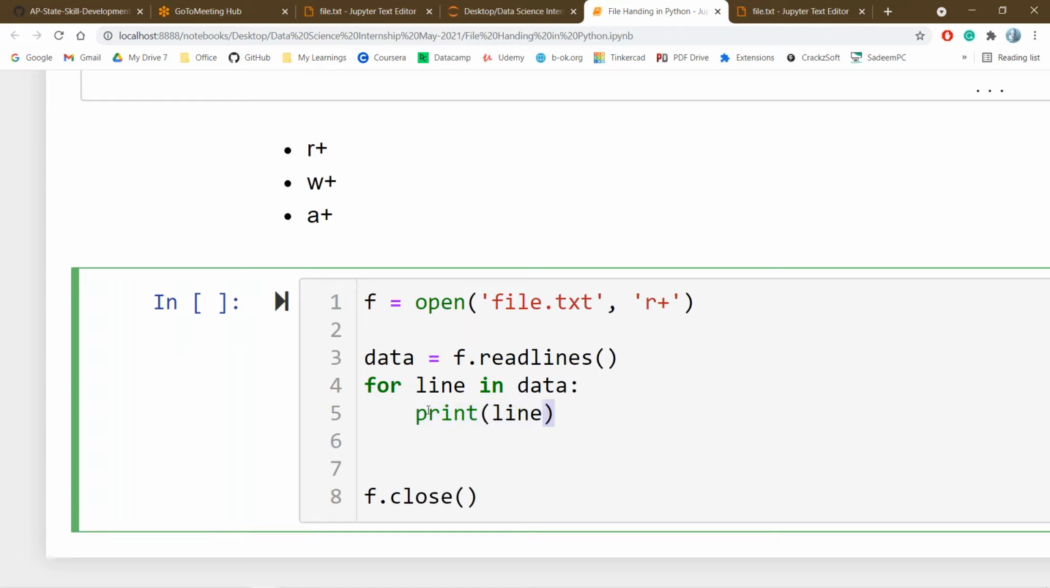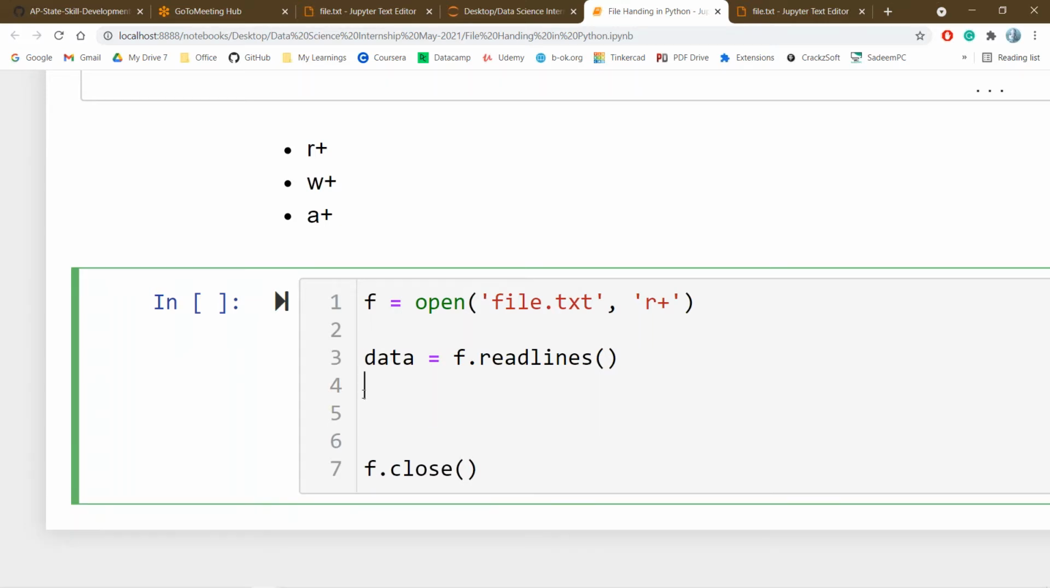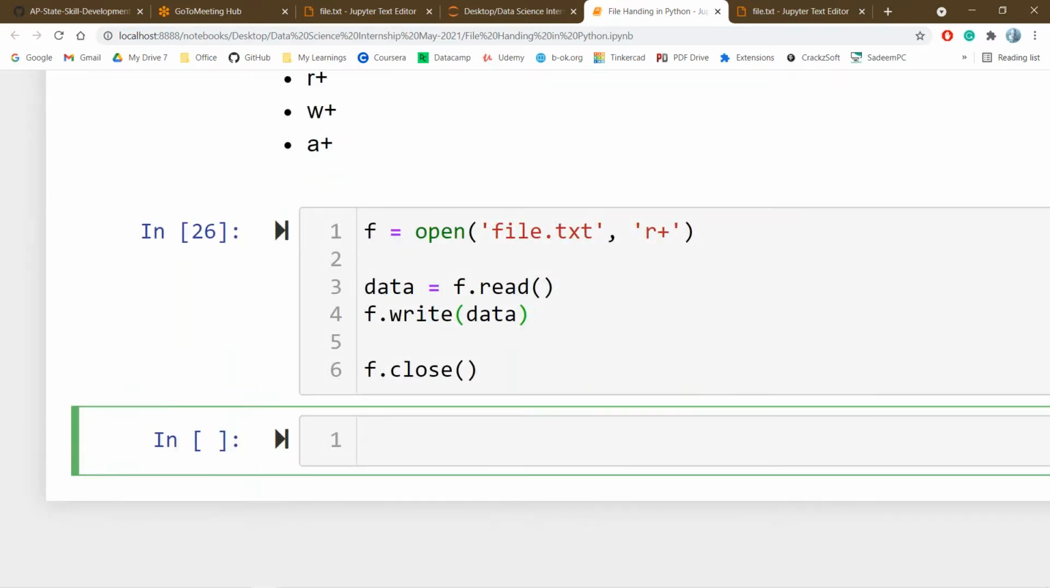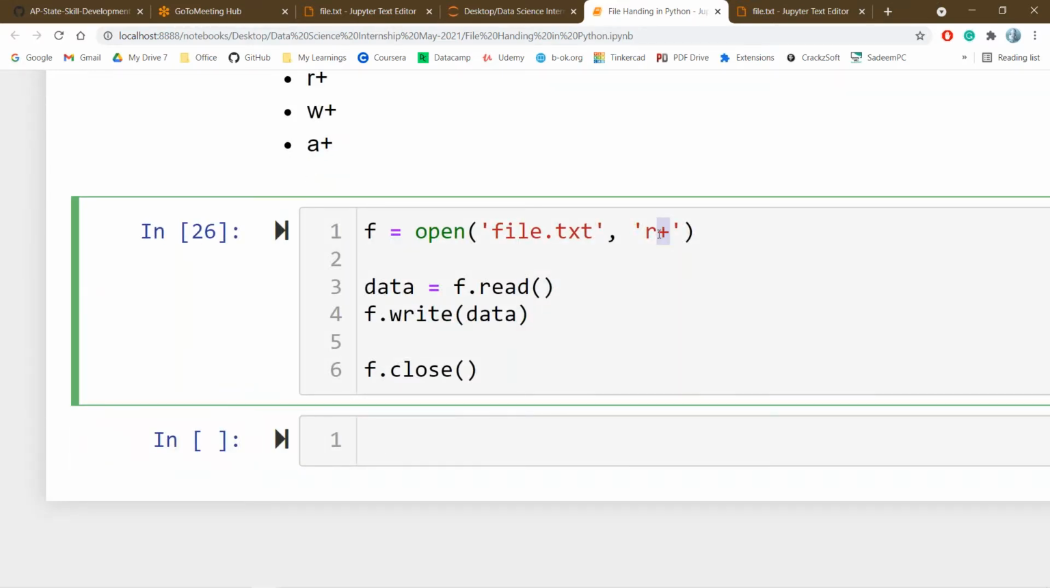Okay, simply I will read the data. So here, the entire thing is available in f.write of data. Whatever data I have read, I can easily write to the particular file because I have opened it in the r+ mode. I can read the data from the file and I can also write data to the file.